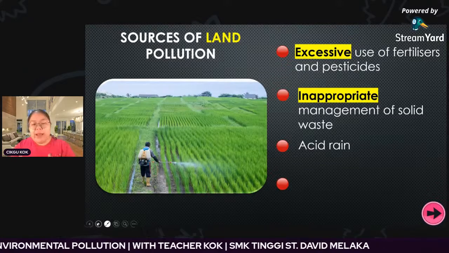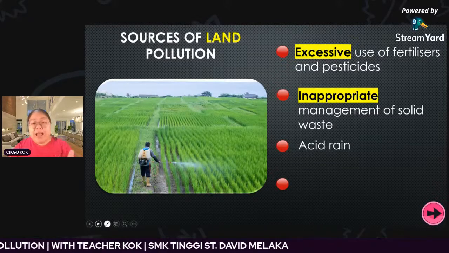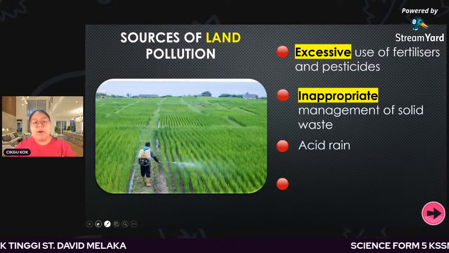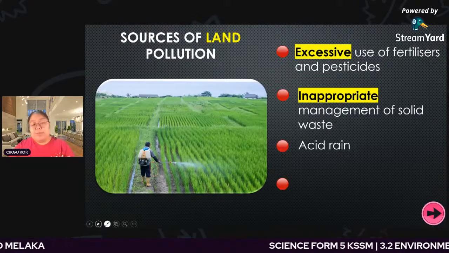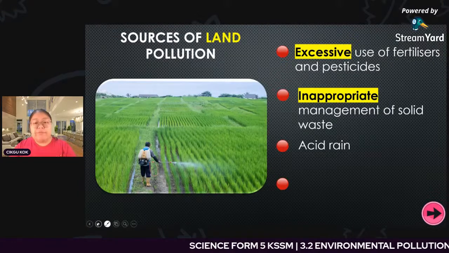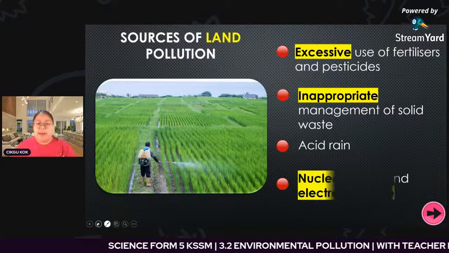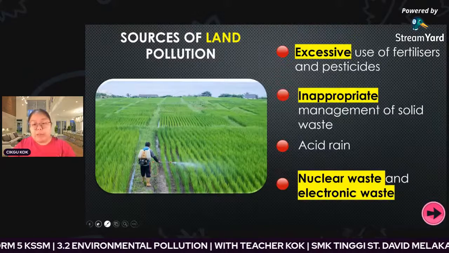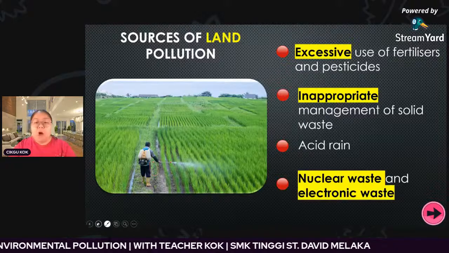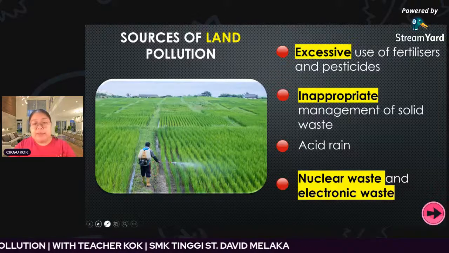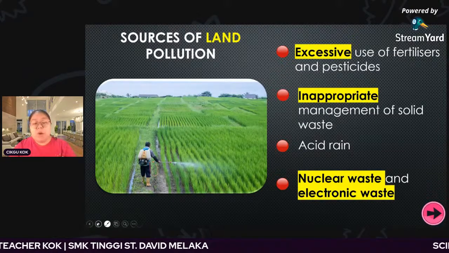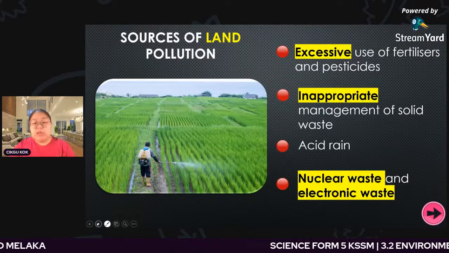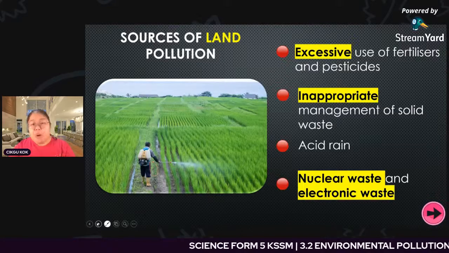When acid rain drops, it affects the plants and also the soil, so the soil is not suitable for plantation. This is also land pollution. The last one is nuclear waste. Nuclear waste from nuclear power stations, or electronic waste from some industries, is also absorbed by the soil, so it affects land pollution.